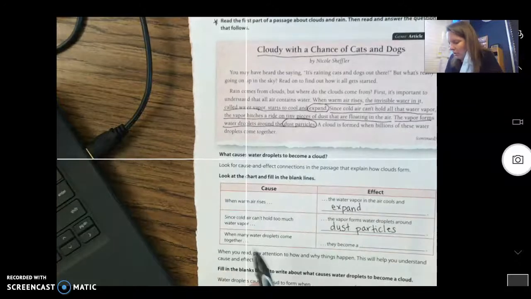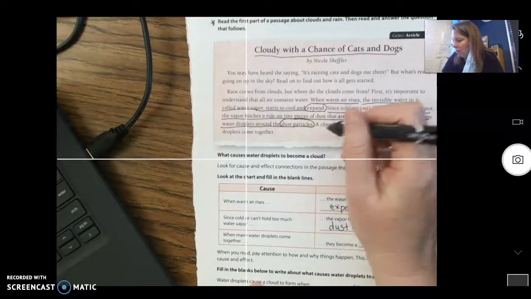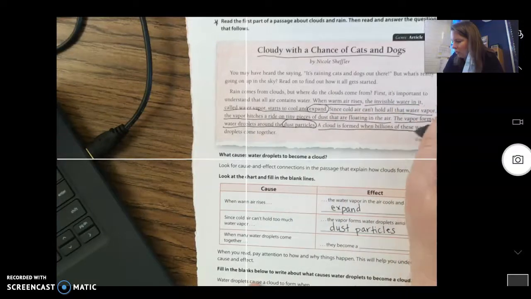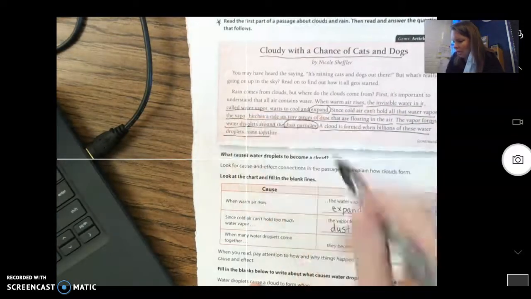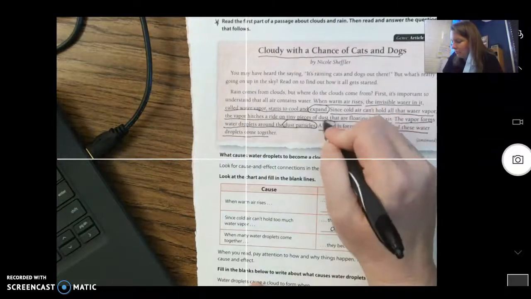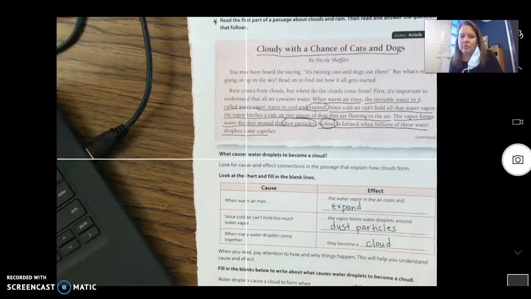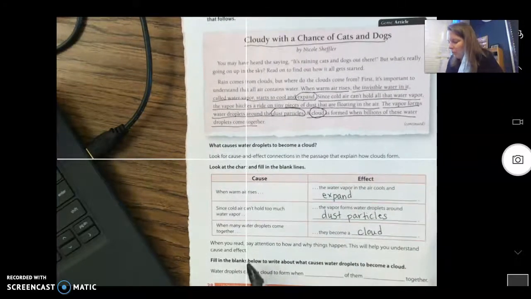Awesome. Okay, last one. When many water droplets come together, they become... a cloud is formed when billions of water droplets come together. So when the water droplets come together, they become, there you go, good job, cloud. Okay? So it says, when you read, pay attention to how and why things happen. This will help you understand cause and effect. So let's fill in the blanks.